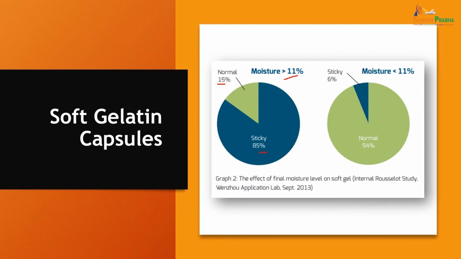If the moisture is less than 11%, 94% will be normal and only 6% of the capsules will be sticky. So moisture should be less than 11% in the capsules. This was the conclusion of this study.